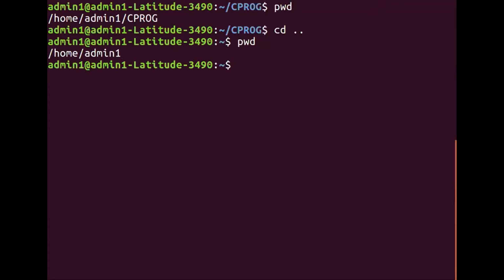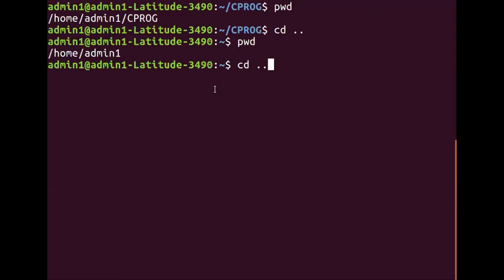Now I'm sure all of you might be wondering what will happen if I say cd space two dots now, correct? Tell me, if I give cd space two dots and I press enter key, what will happen? Type the answer in the chat box. Okay, there is one answer that it will go one directory back, correct?